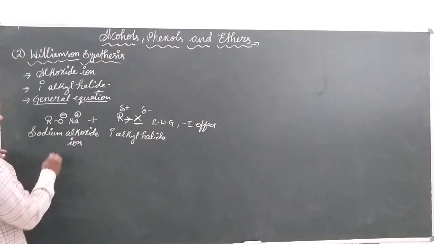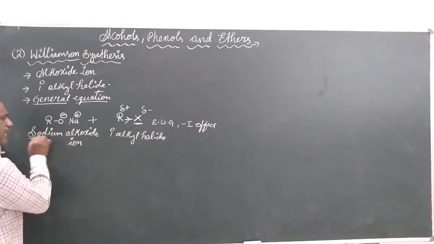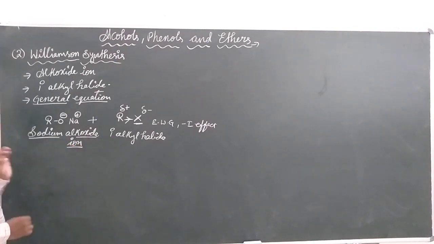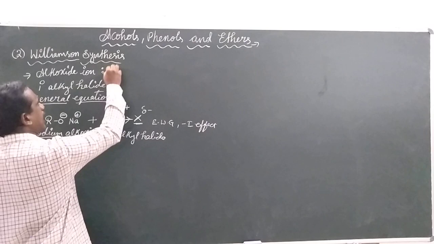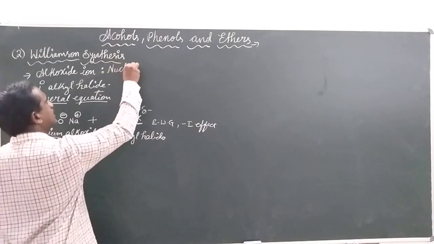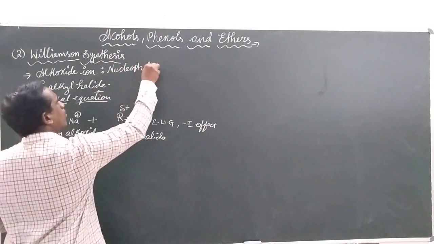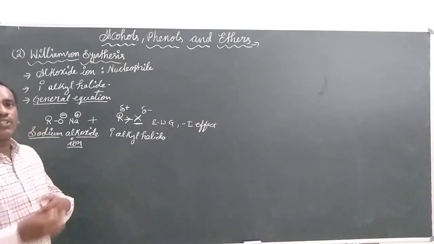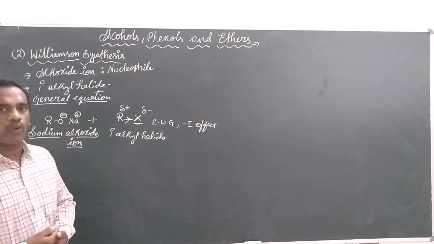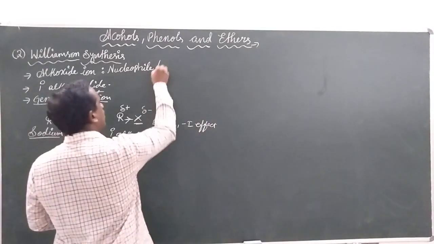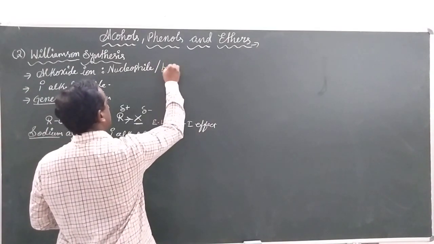Now we can see the sodium alkoxide. These alkoxide ions can act as nucleophiles. What is a nucleophile? An electron rich center that donates electrons to the electrophile. Or it can also act as a base.